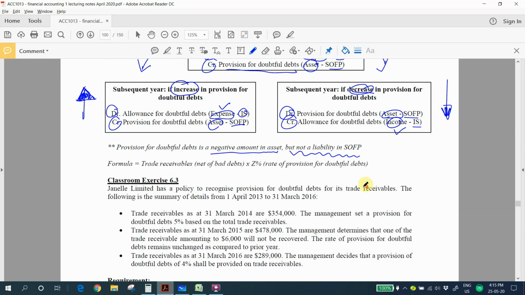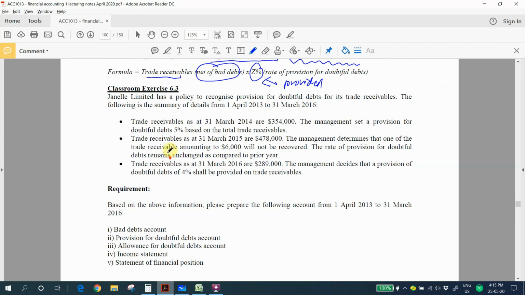We have a formula to compute the provision for doubtful debts. For the provision for doubtful debts formula, we use the trade receivables. Your trade receivables must be net of bad debts, and apply a percentage. This percentage will be provided in the question, and this percentage will be the rate of provision for doubtful debts. You do not need to come up with your own percentage. This percentage will be provided. So let's use classroom exercise 6.3 to practice this concept, provision for doubtful debts.